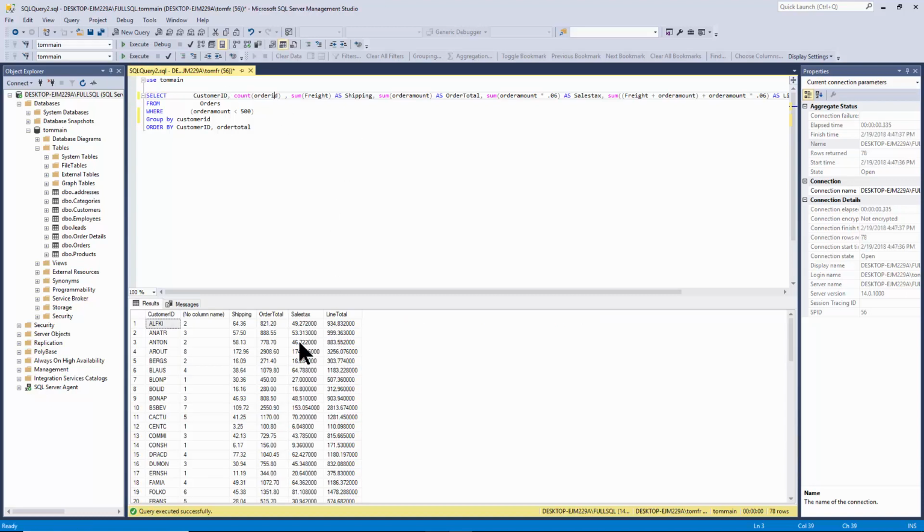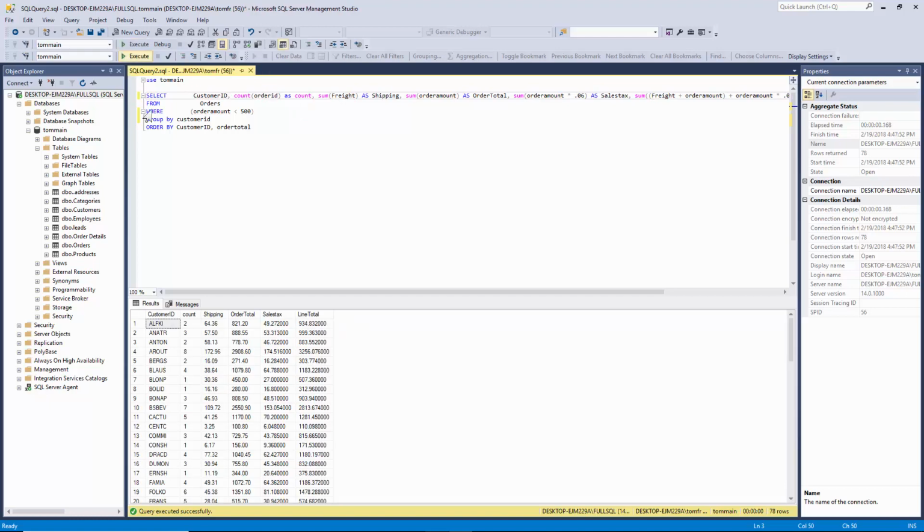Okay, now for each customer, I have the number of orders. Actually, let's give that an alias. So after that count, I'll type in as count. That will be fine. Now let's run it again. Good. So I have the customer ID, the count, which is the number of records, and then these 4 fields are all summed for each different customer.